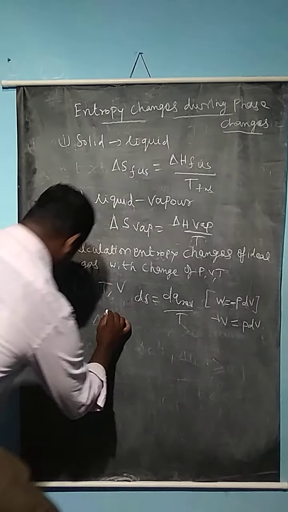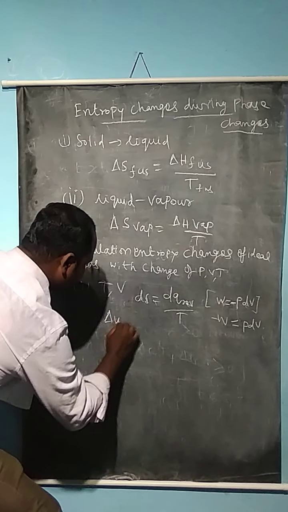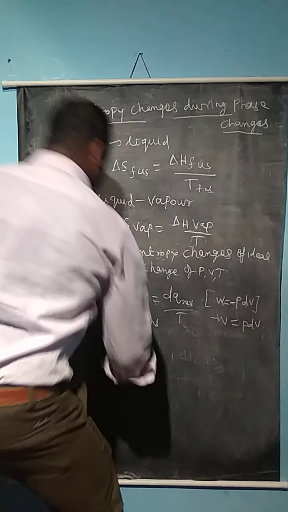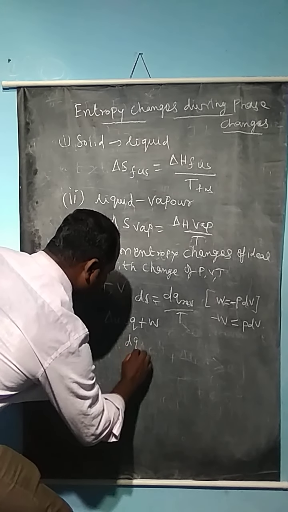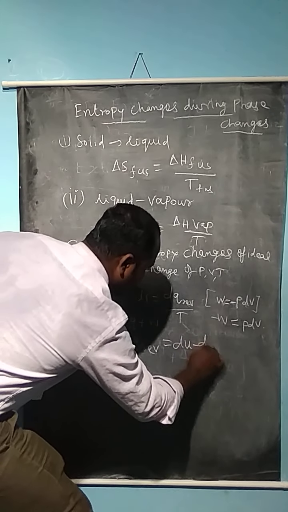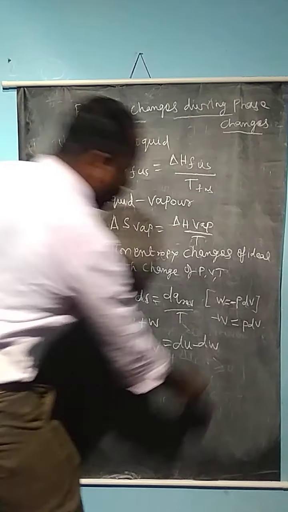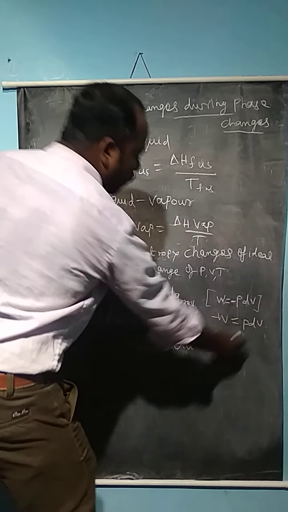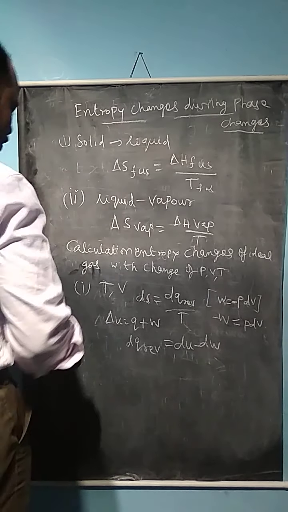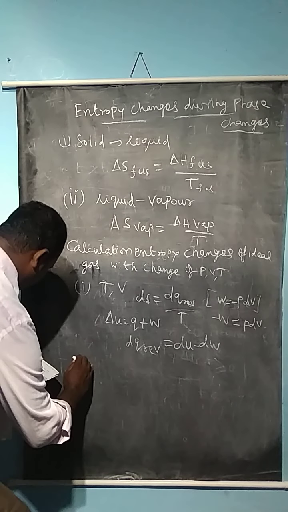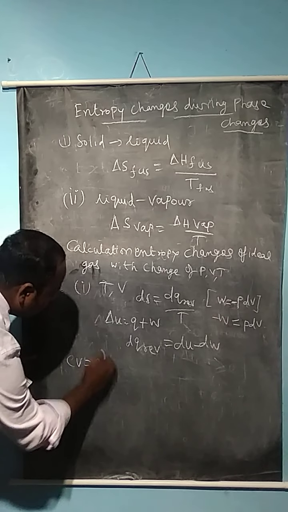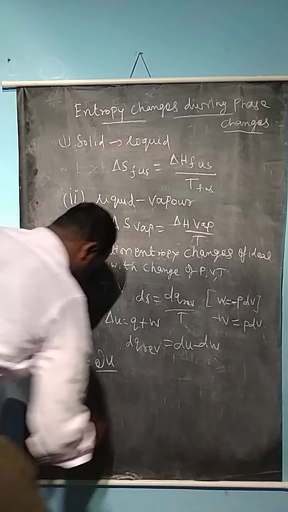So delta U is equal to Q plus W. We know that delta U is equal to Q plus W. Rearranging this equation, dq reversible is equal to dU minus dW. Here the dW value we can calculate from the first law of thermodynamics. The dU value can be calculated by using the first law of thermodynamics, since Cv is equal to the partial derivative of U with respect to T at constant volume.